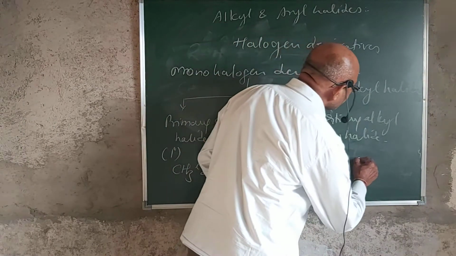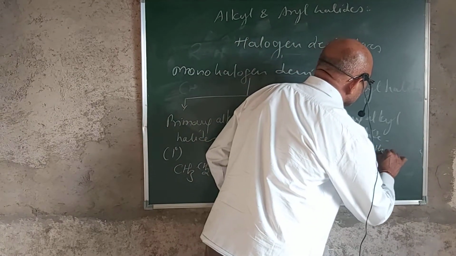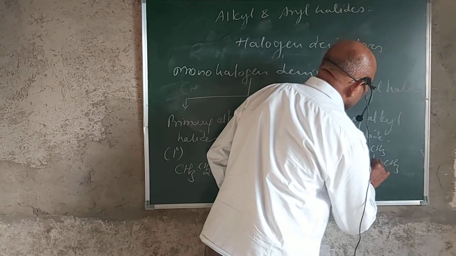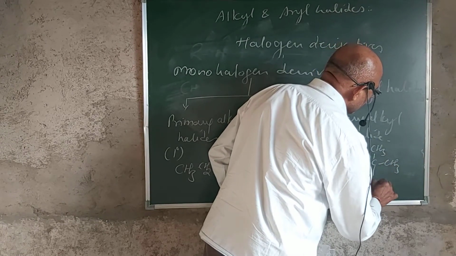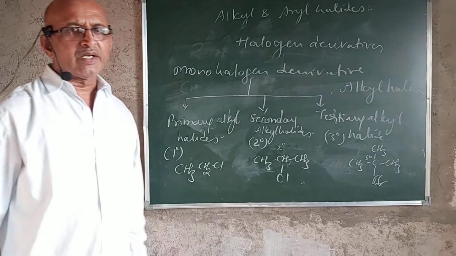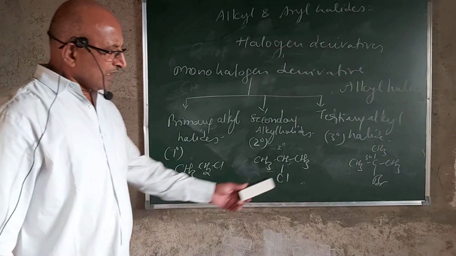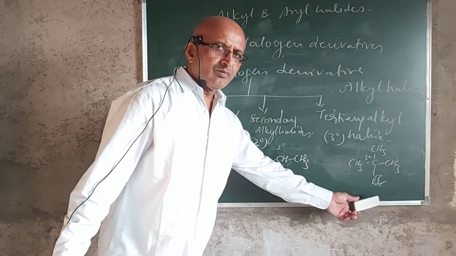And here, when the carbon is attached to three other carbons, this carbon is termed as a tertiary carbon, and the halogen atom attached to this tertiary carbon atom is termed as a tertiary alkyl halide. And so this is tertiary butyl bromide.